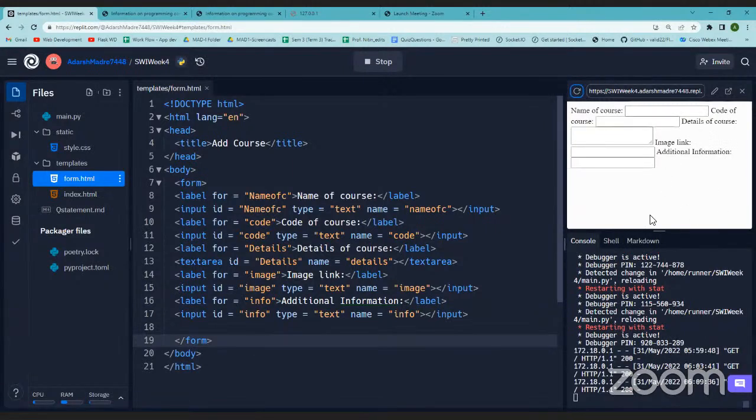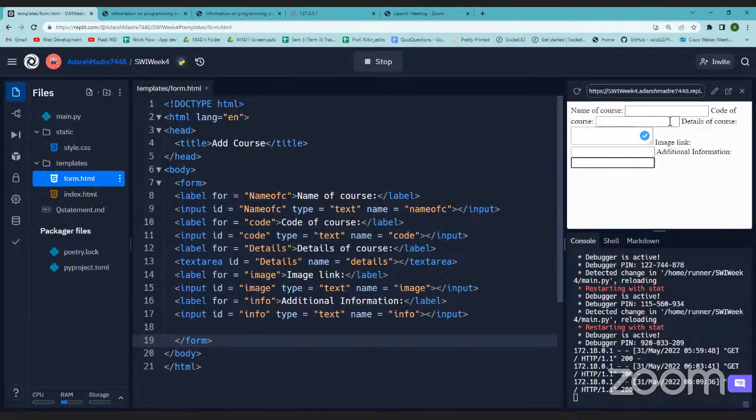Yeah, one more thing, if you're making changes in the form, you need not restart the server every time because this is just a change in template, right? Now the thing is, everything is mapped. If I click on code of course, it will go to this, details of course, it will go to this, image link, additional information. One problem, they are not properly aligned.